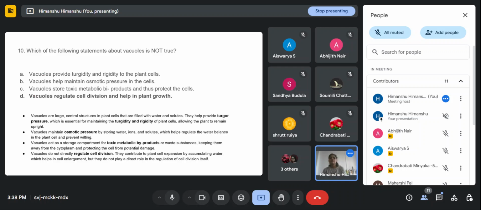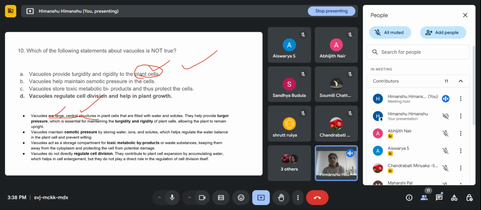First, let's see how vacuoles help in maintaining turgidity and rigidity of the plant cells. These vacuoles are the large central structures, because they are asking about plant cells, and we know that plant cells have a very large central structure filled with water and solutes.